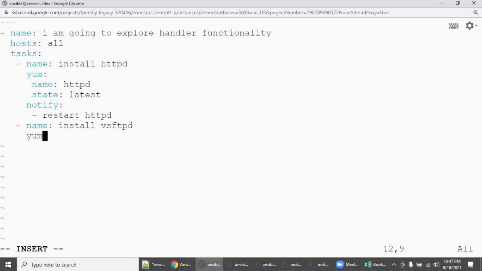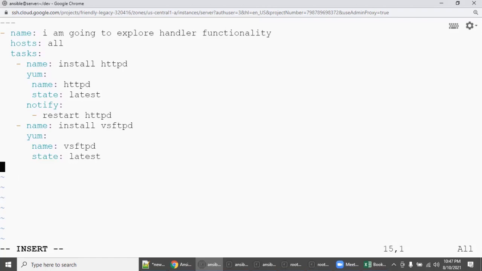So here yum, same module, then name. What is the package name? VSFTPD. And what do I need? Latest. So now I'm not giving any notify.